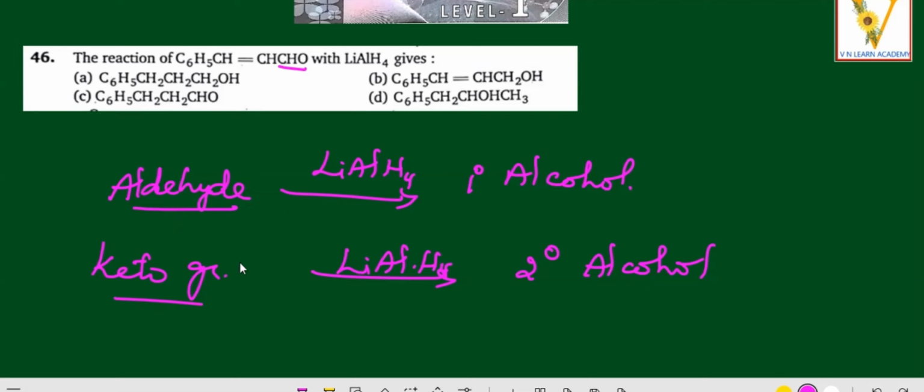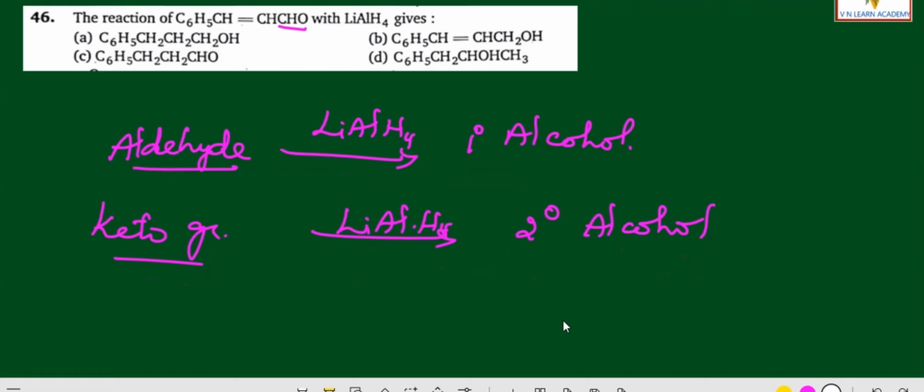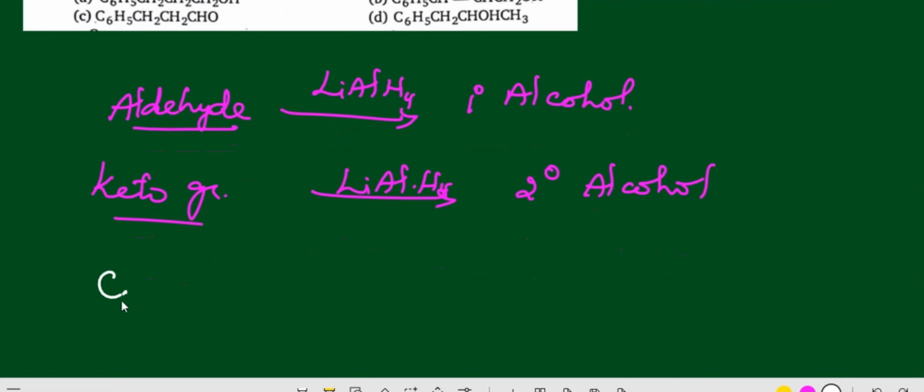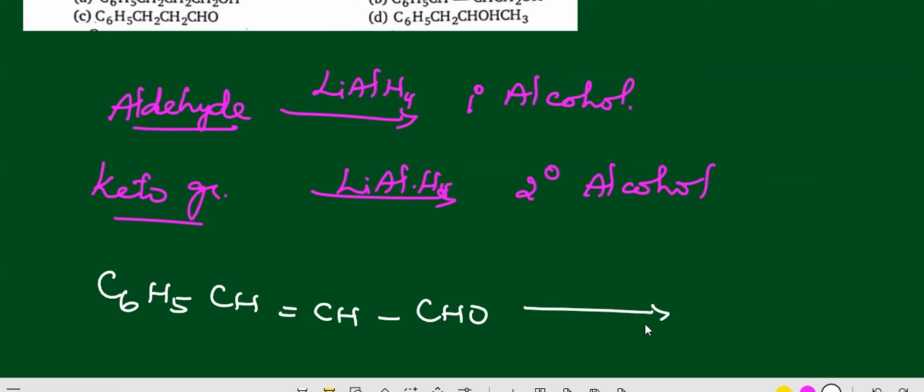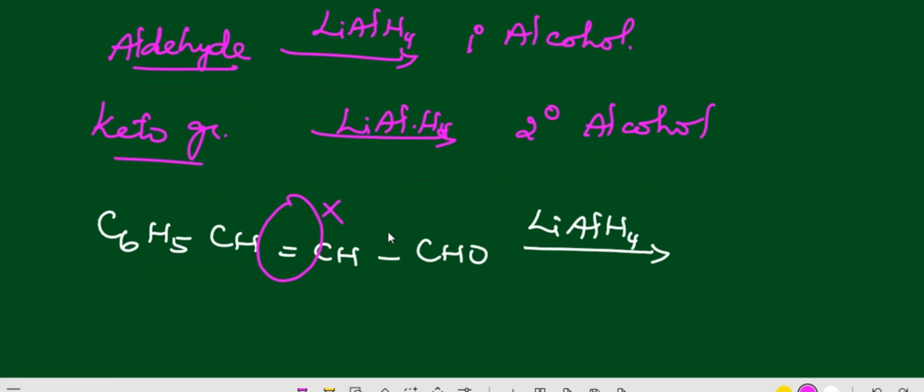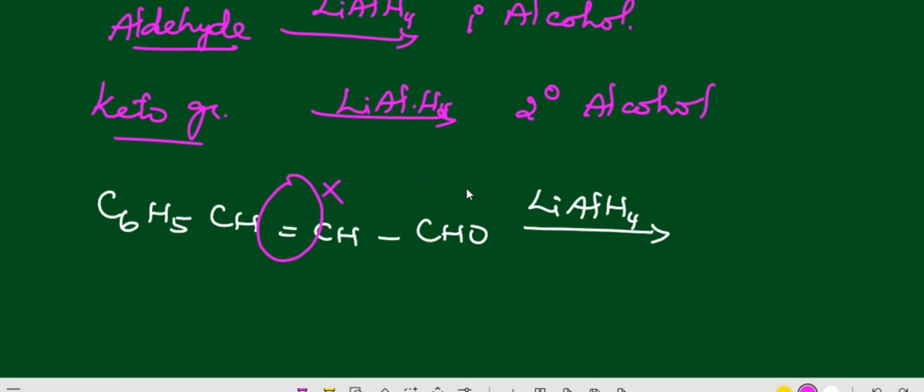For option A, here I just draw the formula for you. Here C6H5, CH double bond CH, here CHO. So 3 carbons are attached to the phenyl group, right? Here lithium aluminum hydride. This is a reduction reaction, addition of hydrogen. The bond breaks only where the double bond is there. Addition of hydrogen is also known as a reduction process. So here you will get C6H5, CH2, CH2, CH2.